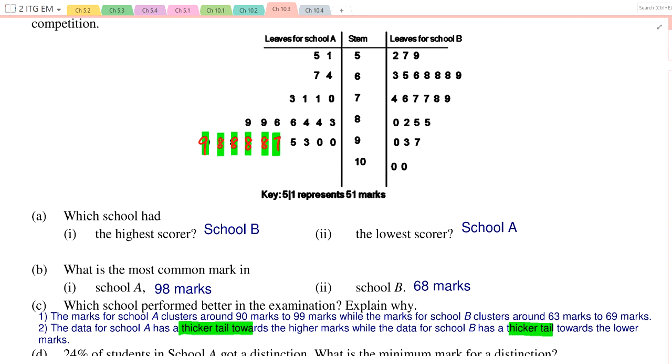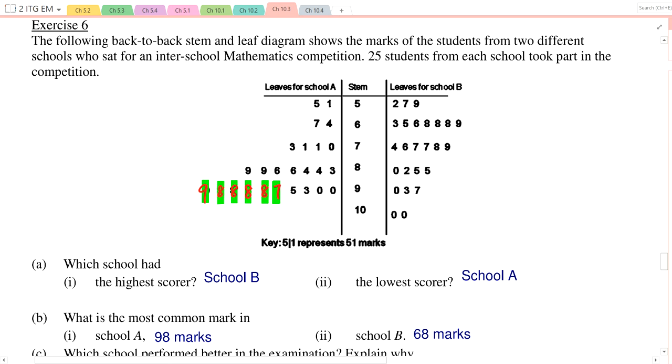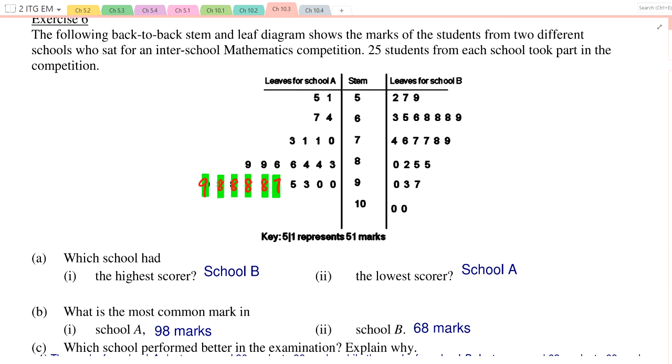So the most common mark in school A is actually 98. Most common in school B is 68. So far everything makes sense, huh? Okay, which school performed better?